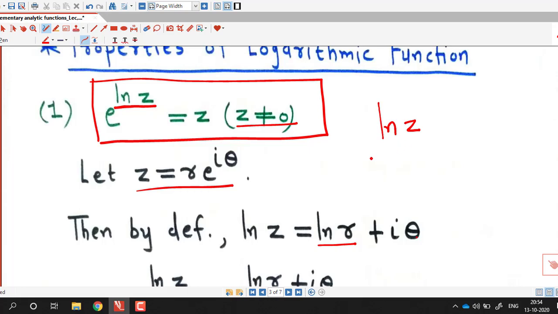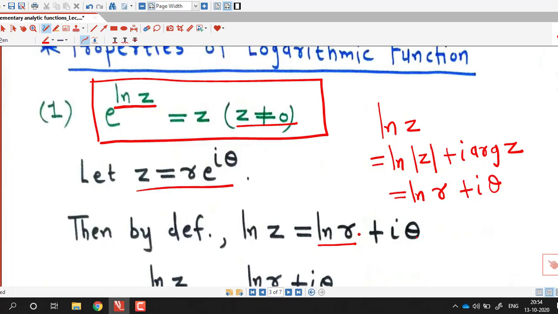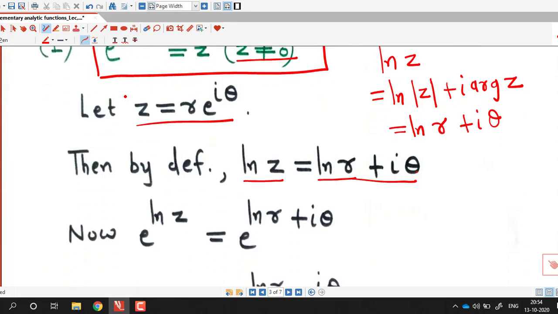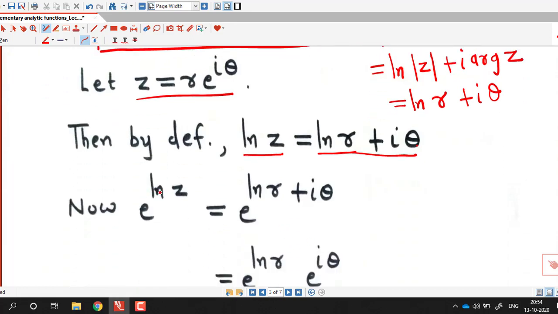Okay, now we have to remember this definition. Log of a non-zero complex number z is log of mod z plus i into argument of z. So if we take z equal to r into e raised to i theta, the absolute value of z is r and the argument of z is theta. So log z is ln r plus i theta, but we require e to the power log z. So here we replace log z by ln r plus i theta.